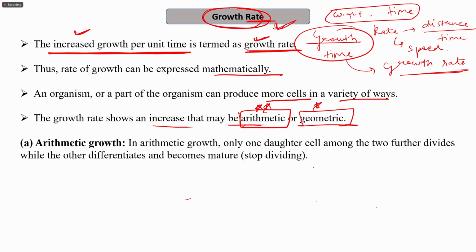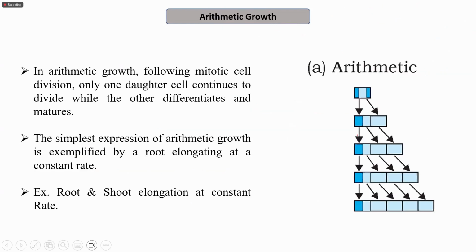So why is this linear growth happening? In arithmetic growth, only one daughter cell among the two further divides, while the other differentiates, that is, acquires a function and becomes mature. Differentiated cells do not undergo division; they stop dividing after acquiring a particular function. So in arithmetic growth, you can see here that the growth is linear.